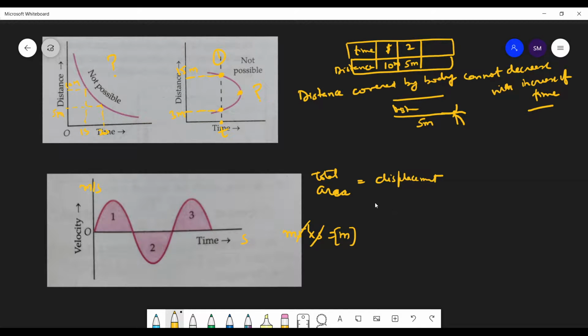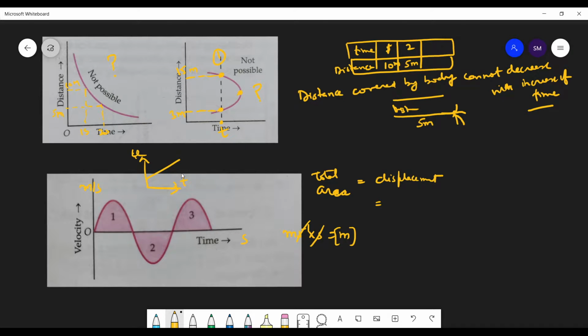Now, do we have constant acceleration or variable acceleration? See, if the graph is like this, velocity time graph, the slope is constant.